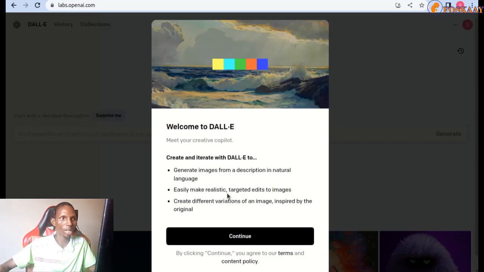I've talked about the number one. The number two means you can pick an image, upload it, and tell it to make some adjustments and regenerate another version for you. Then the third one, you can create different variations of an image inspired by the original. You understand? So if, for example, it generates an image for you now, you can just click to generate variation of a specific one. So from that single generated image, you can now recreate another 4, 5 or more images that would be similar and have the same thing.